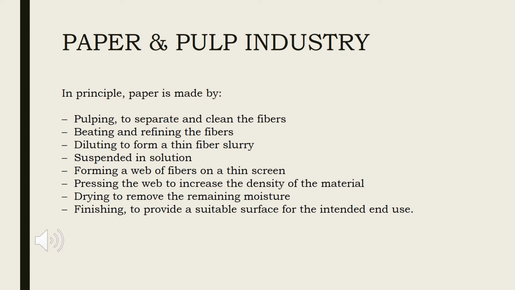In principle, paper is made by pulping, beating, diluting, suspending, forming a web, pressing the web, drying and finishing. Pulping is the process to separate and clean cellulosic fibers. Second step is beating and refining the cellulose fibers. Third step is diluting to form a thin fiber slurry.